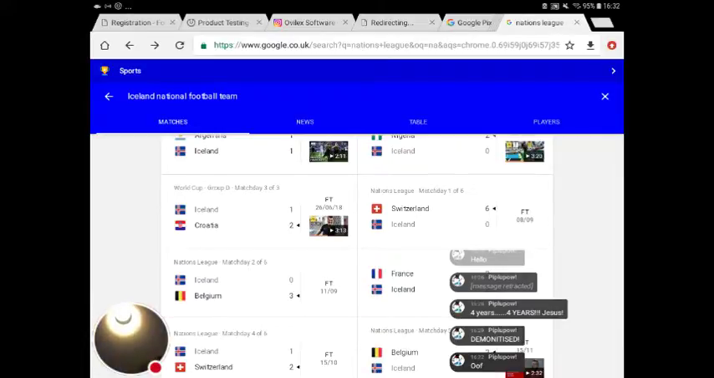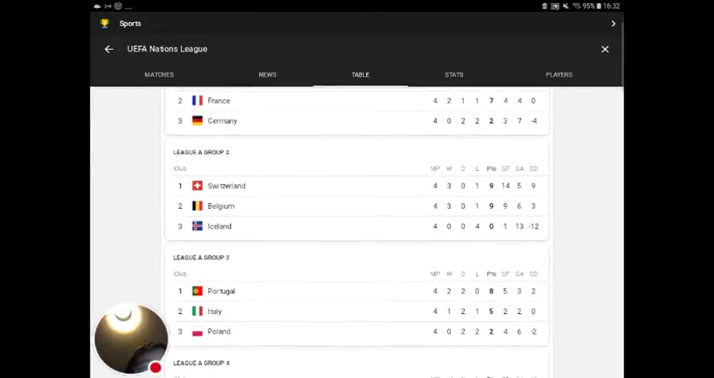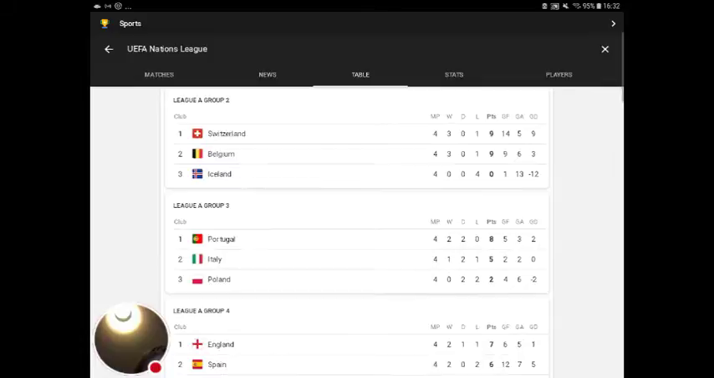People Power again just commented on that loss against Switzerland, but quite frankly they deserved it. Anyway, we can just see England poking up at the bottom there.